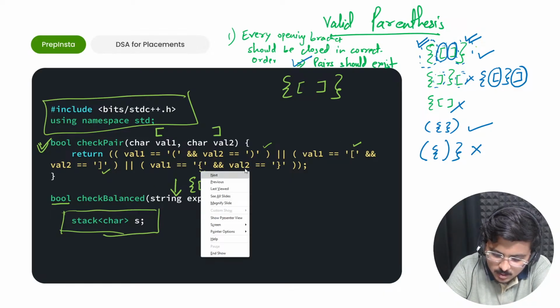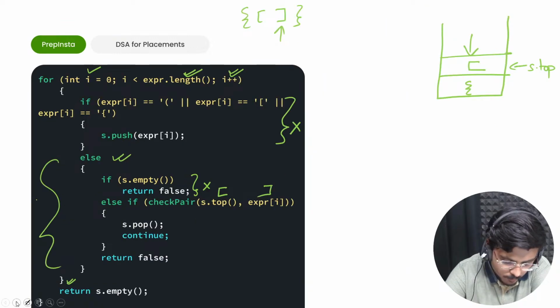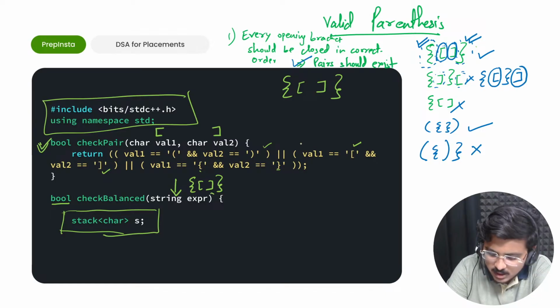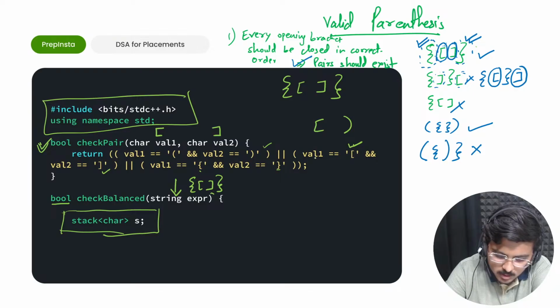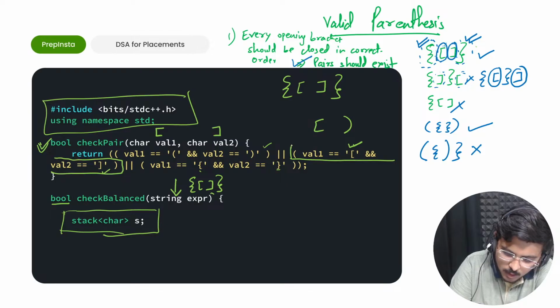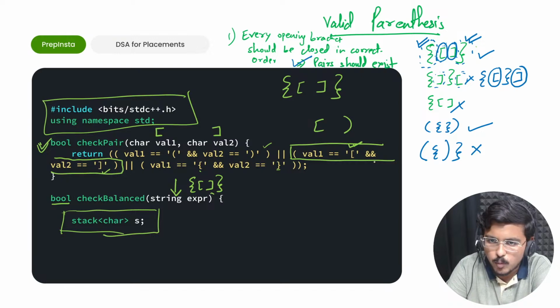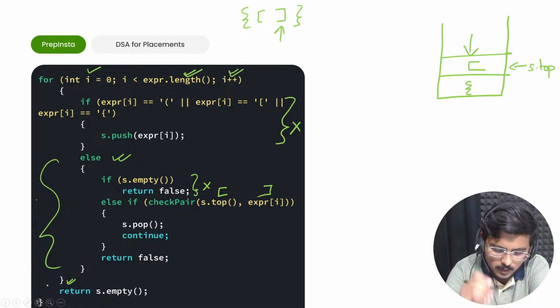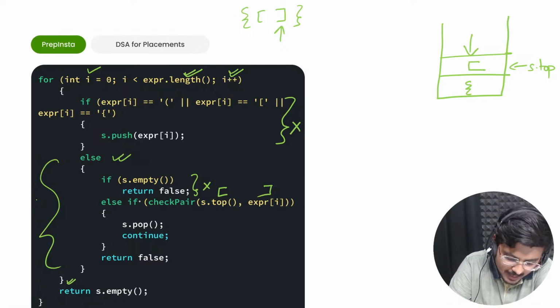If value 1 is the curly brace and value 2 is the closing curly bracket, then please go ahead and return true. If any of these three conditions doesn't satisfy, had it been like this, so value 1 would have been this, but value 2 would have been different, so I would not use it, right? So here the case is this one, this particular case is being used here. Value 1 is this, value 2 is this, so both are true. If both are true, then it would return the value true in this case because it is a pair. So this is true, and if this is true, this else if would work.